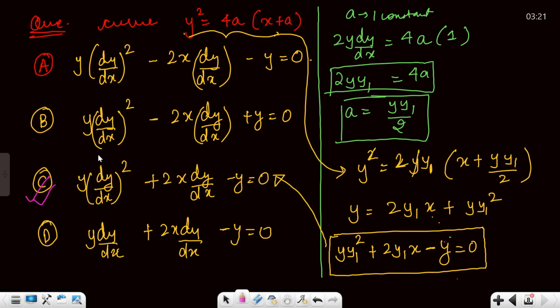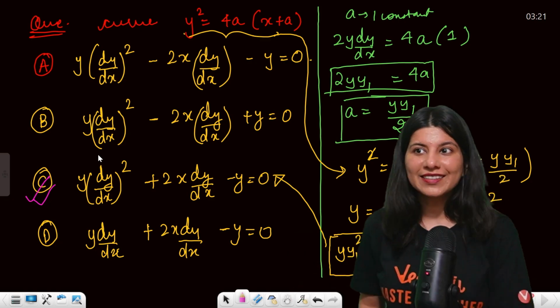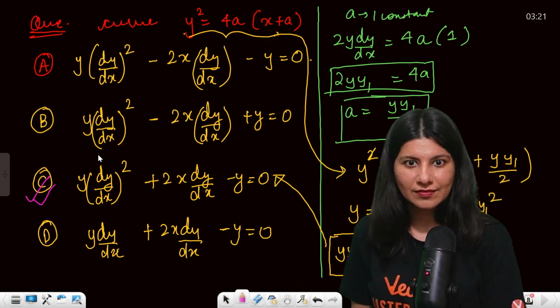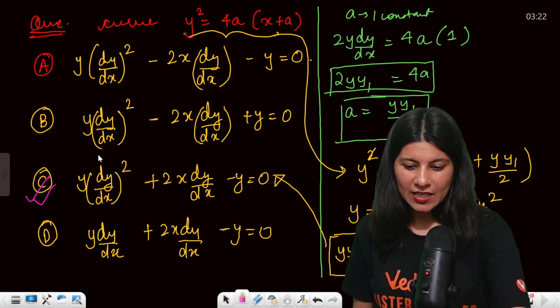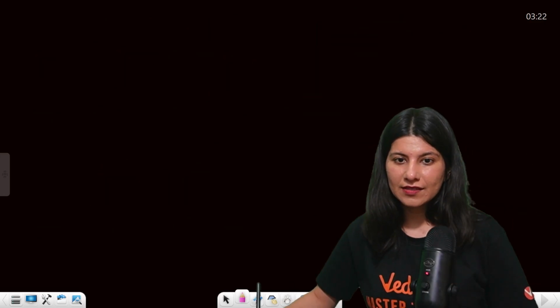Correct or not? Option C is absolutely right. Okay. Clear? Shall I move on to the next problem now? Okay. So the next problem is like this.